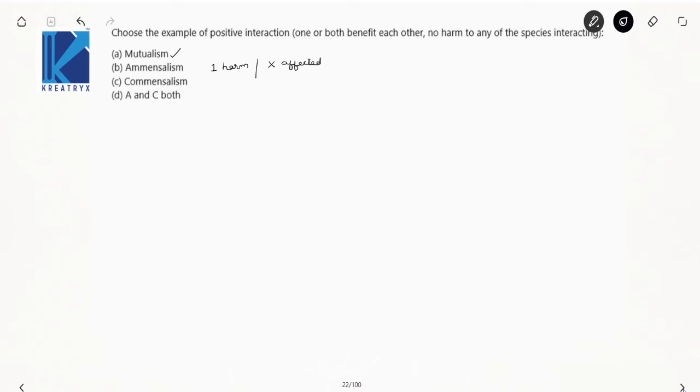Now in commensalism, what happens? One is benefited and the other will not be affected. Now our question is both will be benefited, so your option is mutualism, or you call it a symbiotic relationship. We have discussed this in detail. Symbiotic relationship. Done.